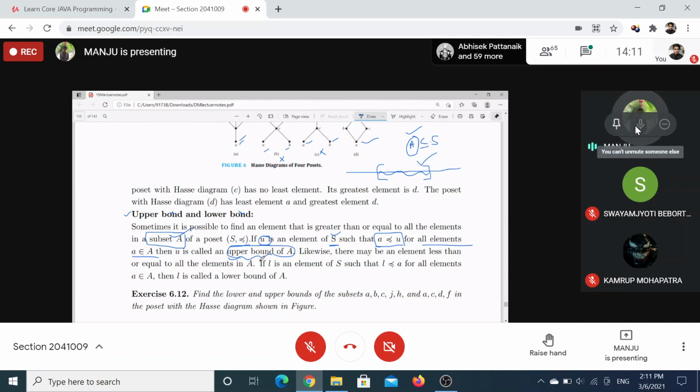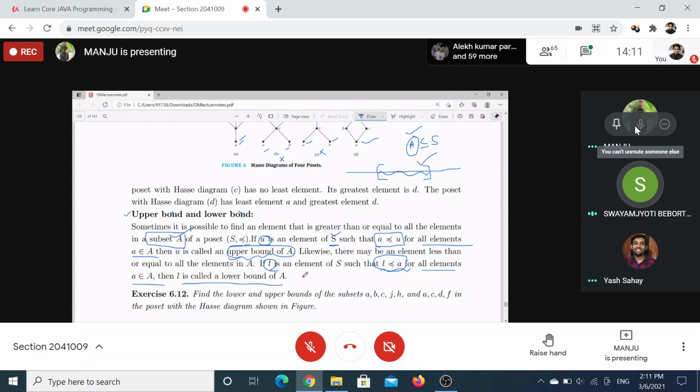And if some element L from S is related to all elements of A, that is, L is below all the elements of A and U is above all of them, then L is called the lower bound of A. Understood?